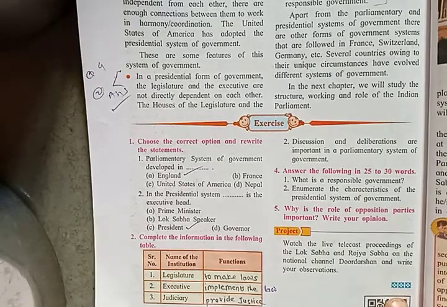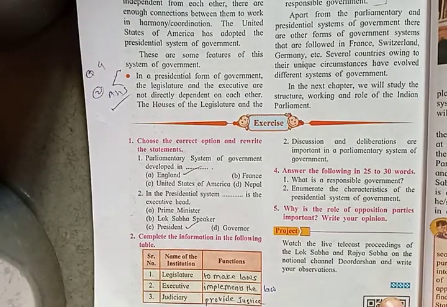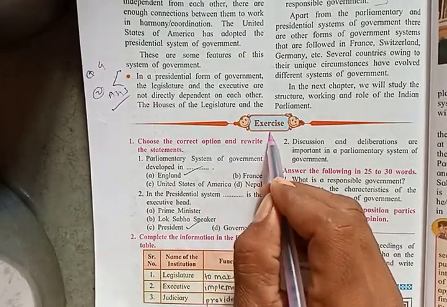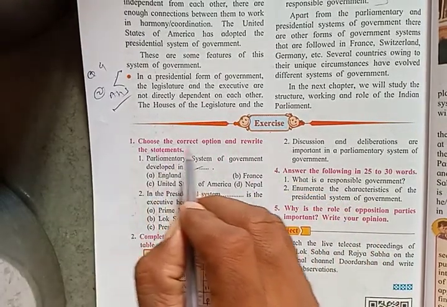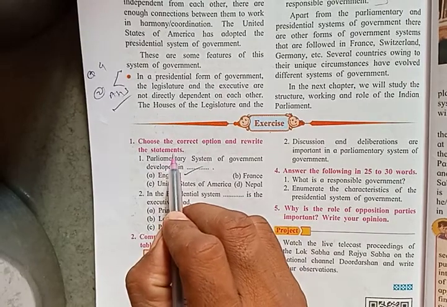Good morning, students. In our civics lesson 1, today we are going to write the question answers from the exercise. Question number 1: choose the correct option and rewrite the statements.